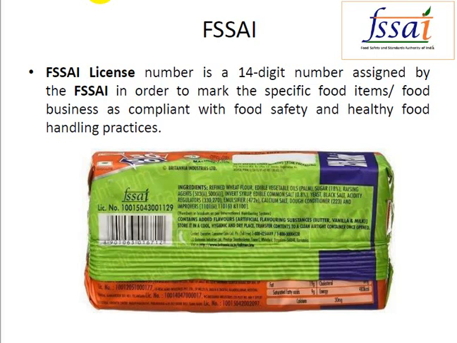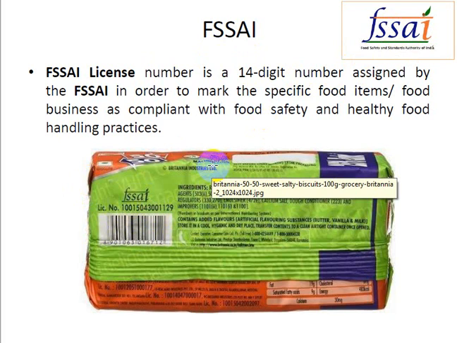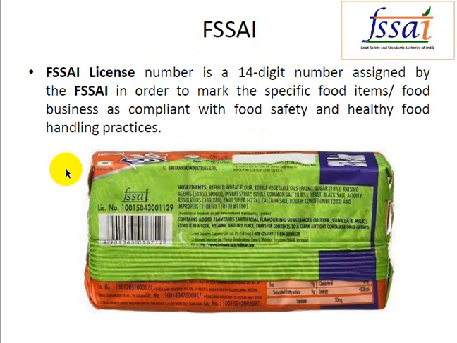This particular organization is involved in issuing the license, and it is mainly involved in checking the quality of the food products. They issue a 14-digit license number. You can see here it is a 14-digit license number. Only after getting this license, and with this symbol present on the product, is that particular product ensured as a safe one. By this, the consumers can buy the product at a safe level.